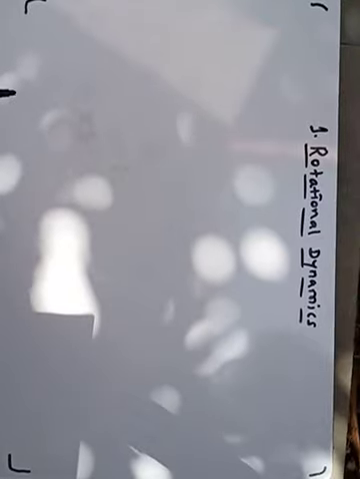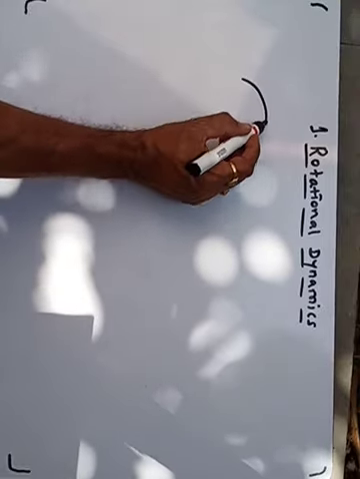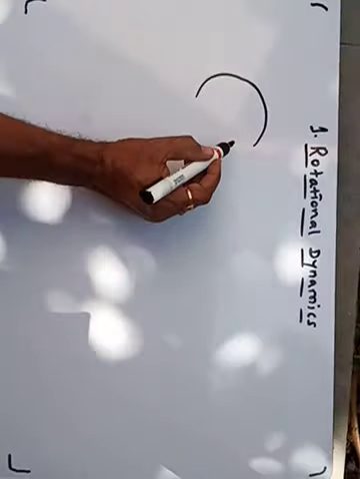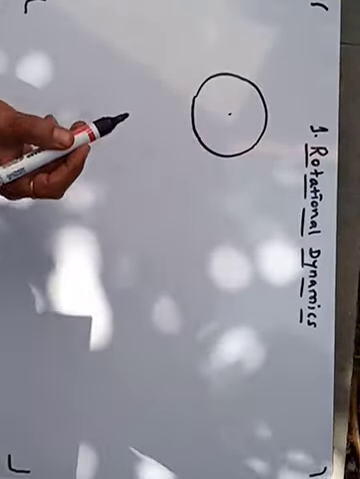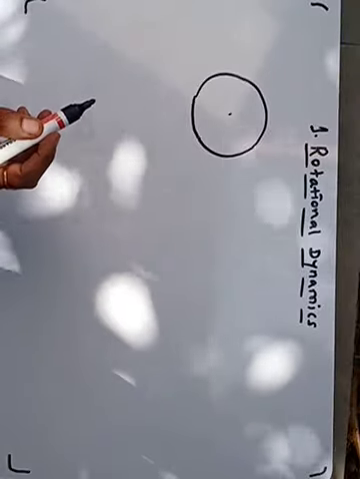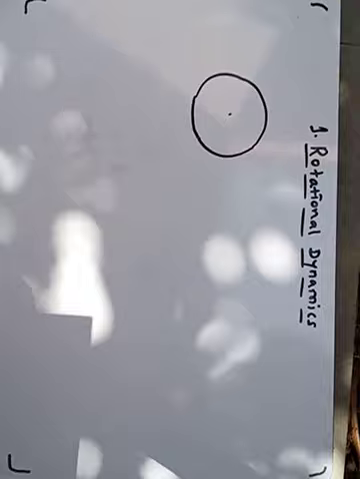Any motion of an object on the circumference of a circle is called circular motion. Suppose a particle moves on the circumference of this circle, then this motion is called circular motion. Now we will see the examples of circular motion.